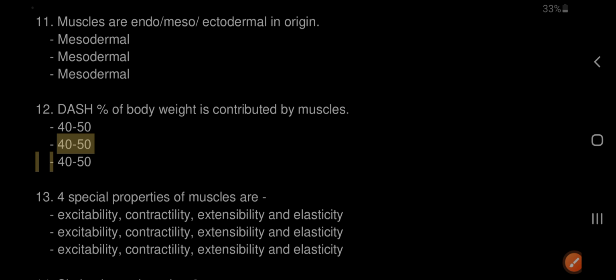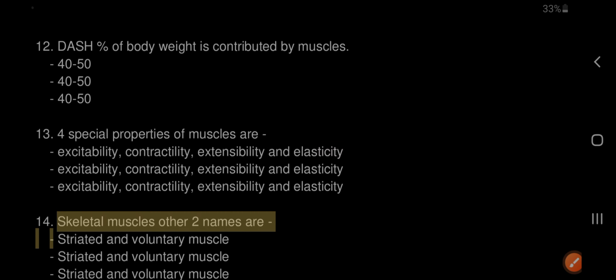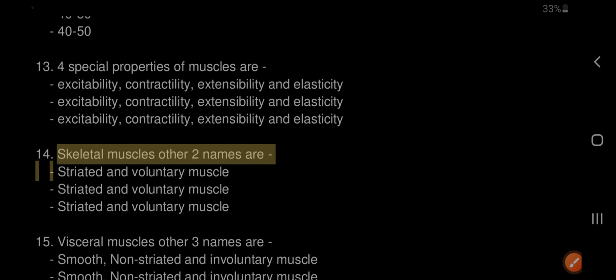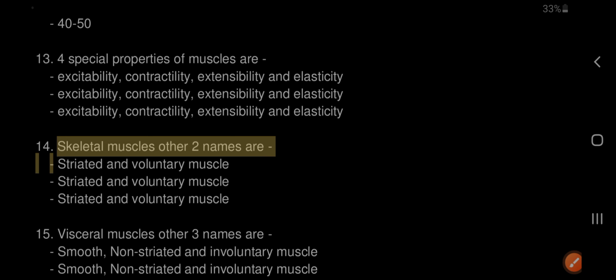13. Special properties of muscles are excitability, contractility, extensibility and elasticity. 14. Skeletal muscles: other two names are striated and voluntary muscle.